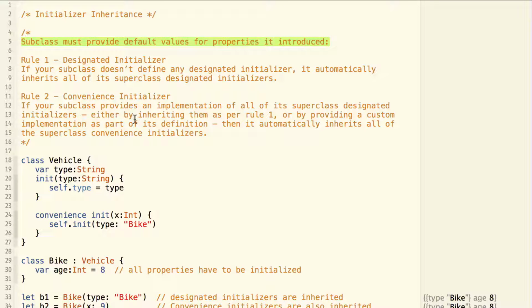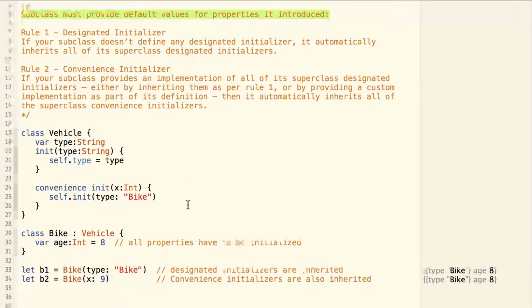And rule number two is for convenience initializer. If your subclass provides an implementation of all its superclass's designated initializers, either by inheriting them as per rule 1 or by providing a custom implementation as part of its definition, then it automatically inherits all of its superclass's convenience initializers. Now let's look at an example.